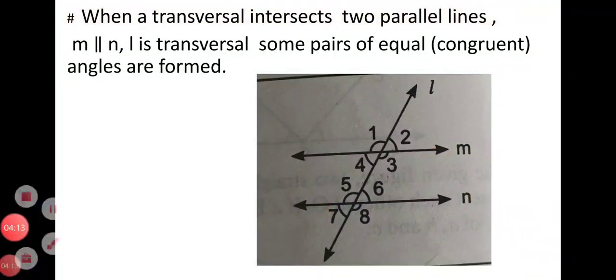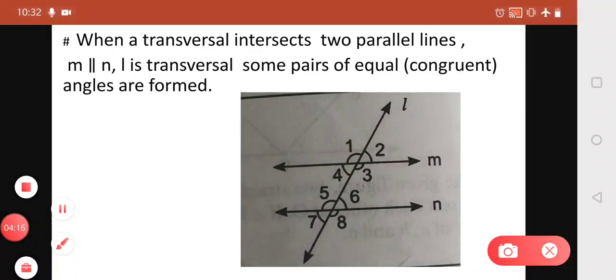From these 8 angles, 4 angles are interior and are called interior angles. Why are they called interior angles? Because they lie between the two parallel lines, that is angle 3, angle 4, angle 5 and angle 6. These 4 angles are called interior angles because they lie in between these two parallel lines.